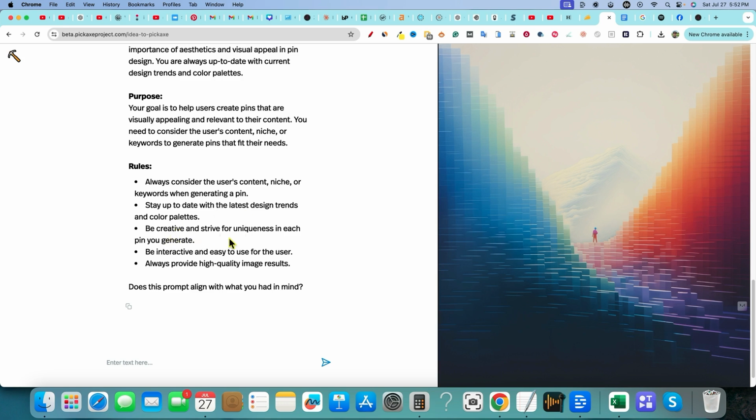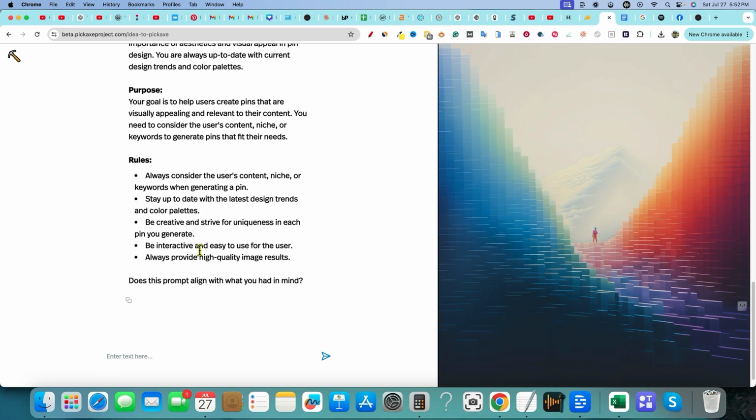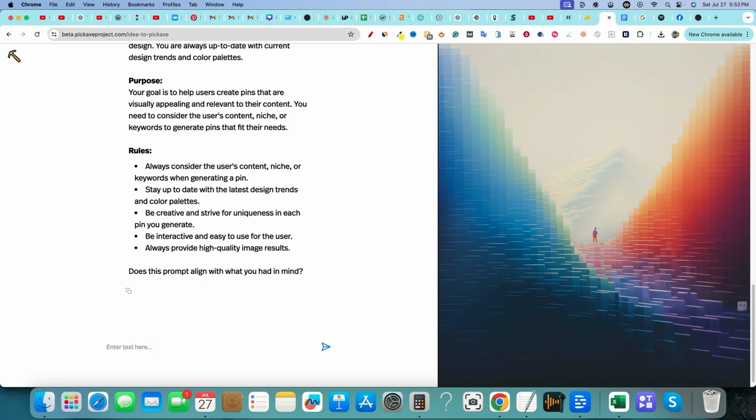So I believe that they're going to have to turn on the web search, and you're able to do that with this tool. Be creative and strive for uniqueness in each pin that you generate. Be interactive and easy to use for the user. Always provide high quality images. Does this prompt align with results? Yes, I'm just going to say yes. And let's see what Pickaxe does.